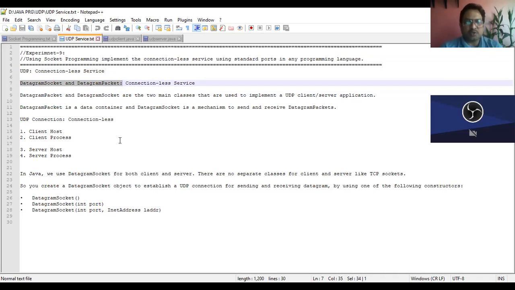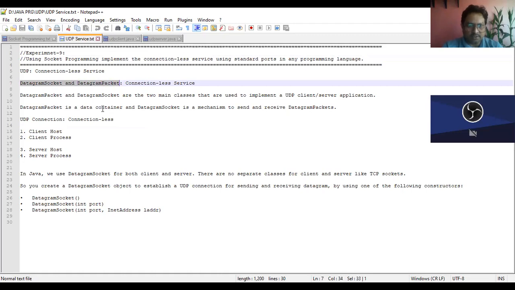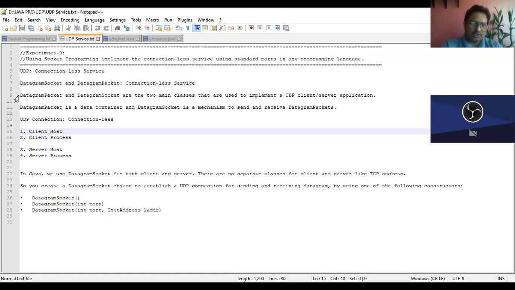When I was doing the connection oriented programming, I also gave you one hint that just change the class and it will be a connectionless service. So if you want to implement a connectionless service in Java, you have to use two important classes, that is DatagramSocket and DatagramPacket. So what is the use of DatagramPacket and DatagramSocket?